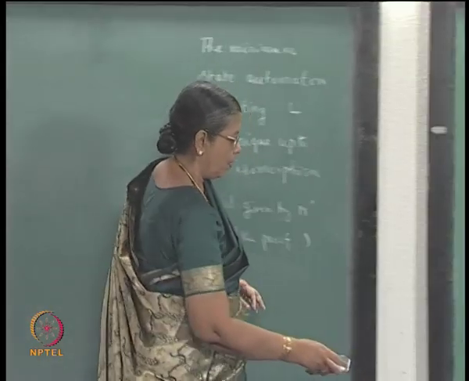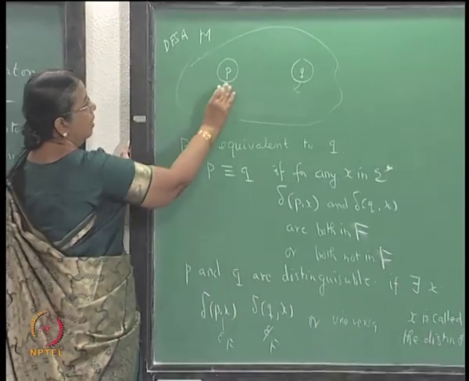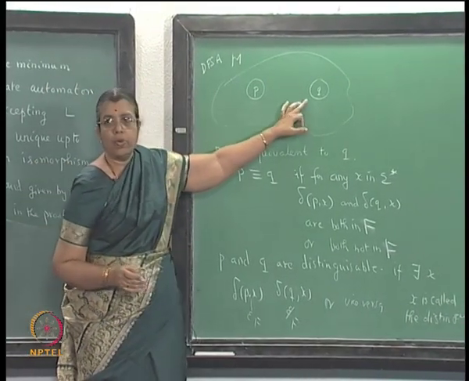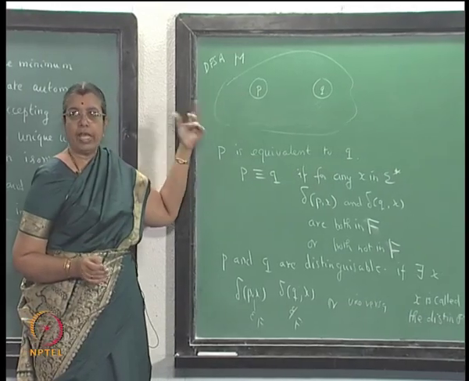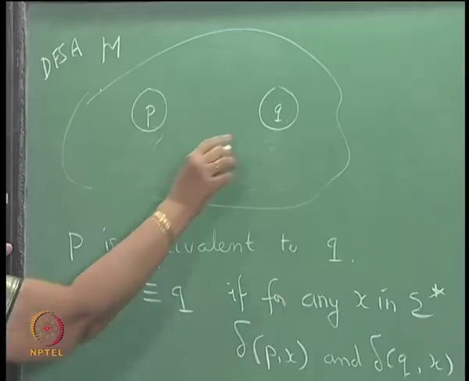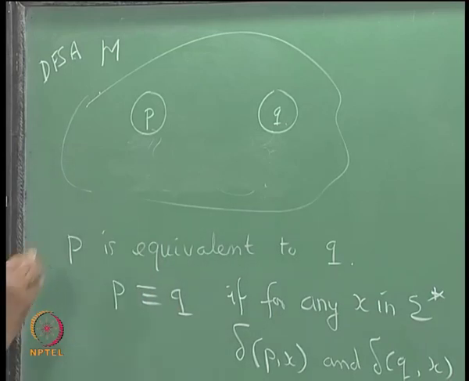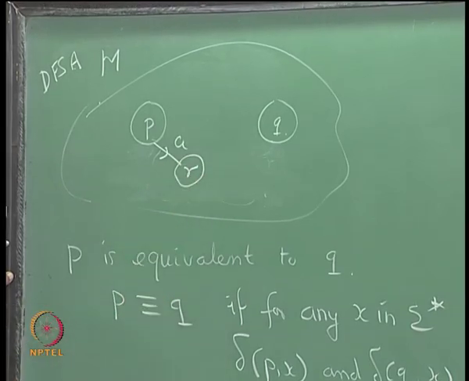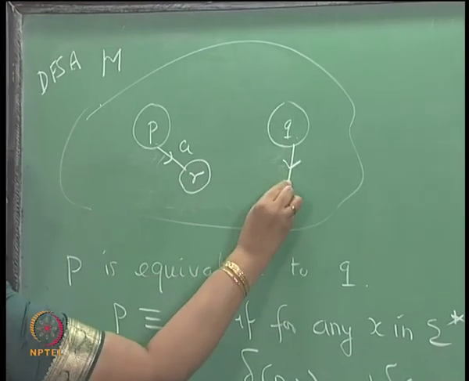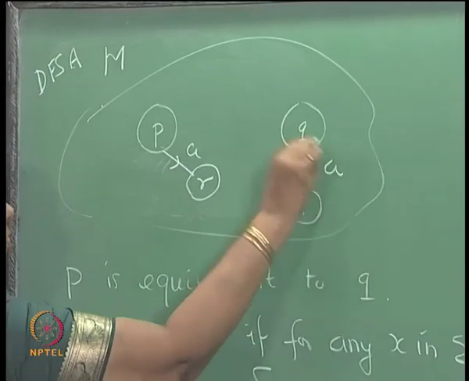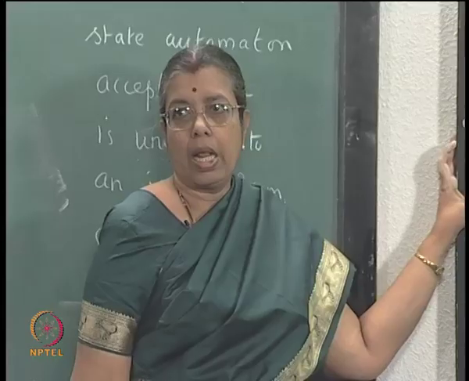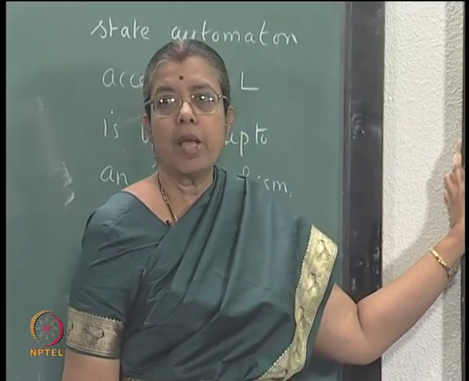So, now coming back here, P is equivalent to Q if, for any string x, both take you to a final state or both to a non-final state. Now, I have one symbol, suppose a, which takes me from P to a state R, and the same a from Q takes you to S. Now, if P and Q are equivalent, what can I say about R and S?